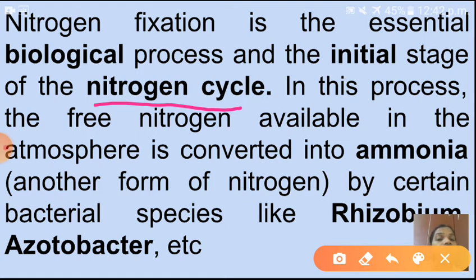Okay, so this is the first process of the nitrogen cycle. So that last lesson already I had taught, isn't it, children? In this process, the free form of nitrogen available in the atmosphere is converted into ammonia. That means another form of nitrogen. So the atmosphere contains 78% of nitrogen. That nitrogen we can't utilize directly. So that nitrogen is converted into nitrogenous compounds with the help of some bacteria. That is called what? Rhizobium bacteria. Okay. So atmospheric nitrogen is converted into ammonia by certain bacterial species like Rhizobium, Acetobacter, etc.